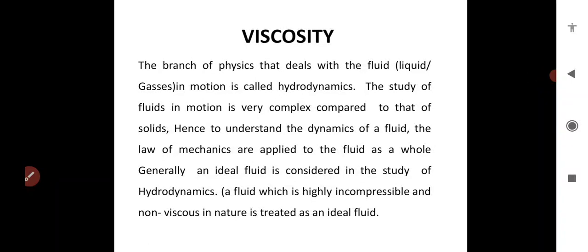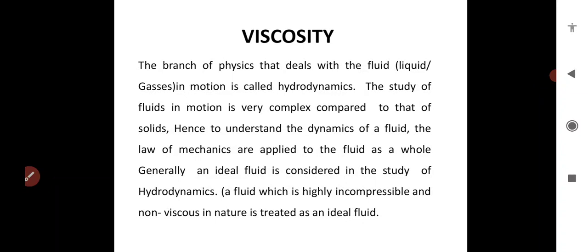In this lecture, we will be discussing one of the topics of fluid dynamics, viscosity. As we all know, the branch of physics which deals with fluids like gases and liquids in motion is called hydrodynamics. The study of fluids in motion is very complex compared to that of solids. Hence, to understand the dynamics of a fluid, the laws of mechanics are applied to the fluid as a whole.